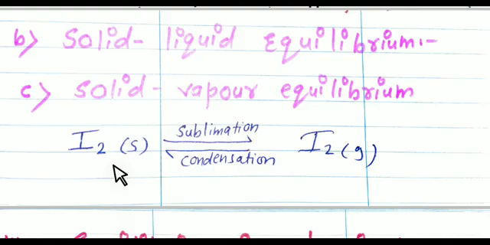It means that solid iodine sublimed to give iodine vapor, and then iodine vapor again condensed to form solid iodine. The stable intensity of the color indicates a state of equilibrium between solid and vapor iodine.